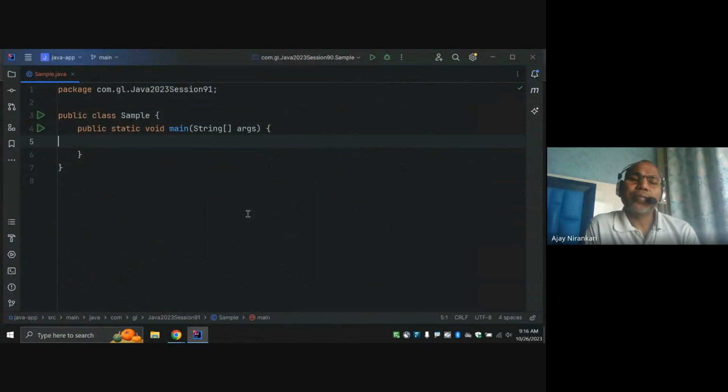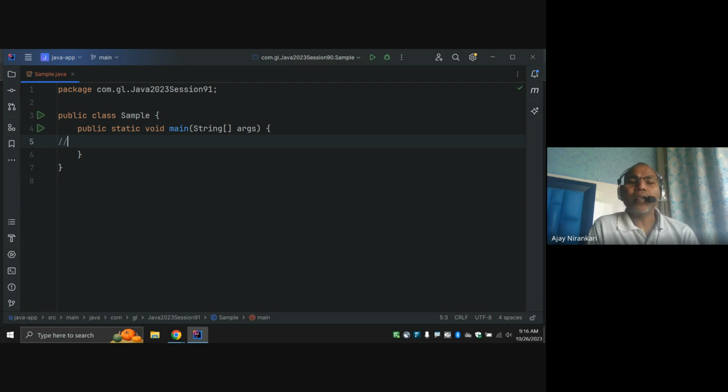Let's start. So today, our objective will be to understand one more basic concept with respect to multi-threading or concurrency.